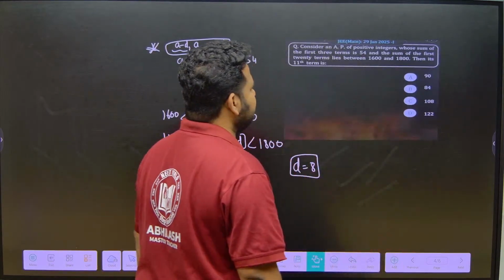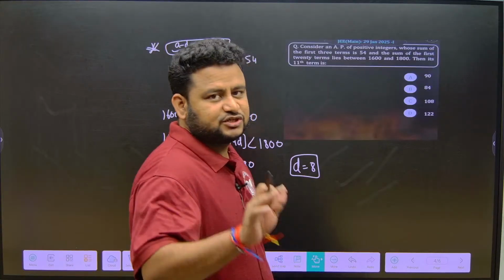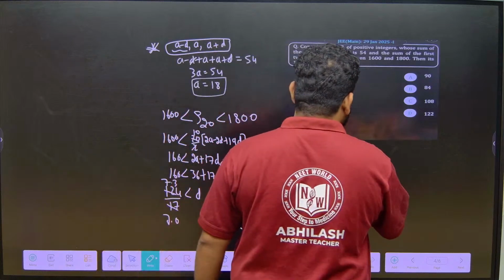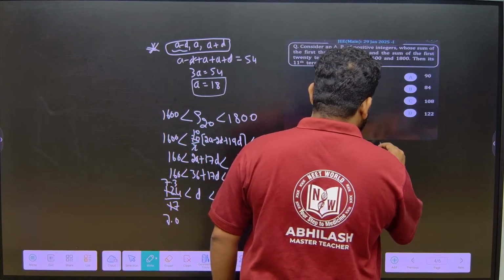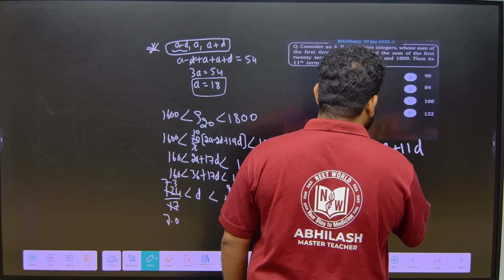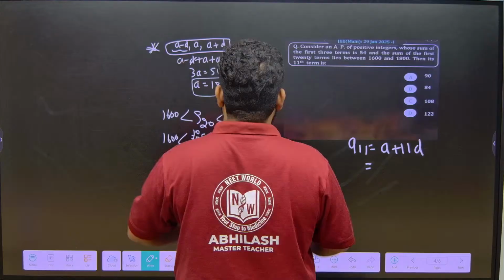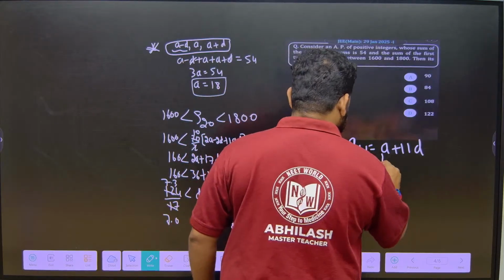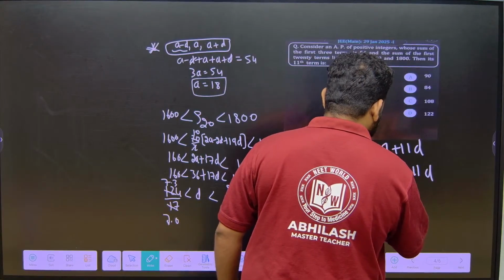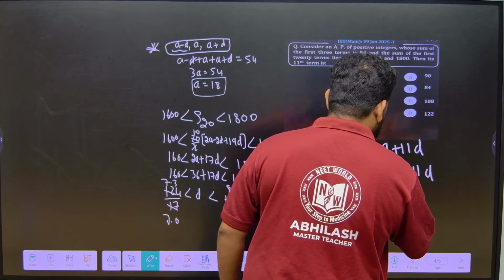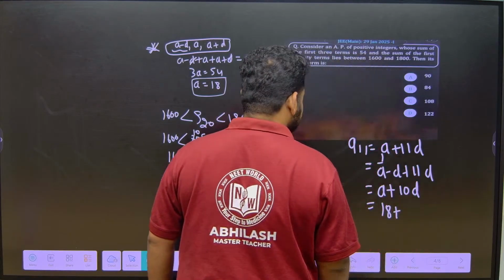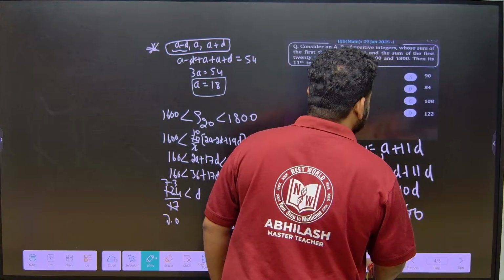Now, they are asking us to find what? They are asking us to find the 11th term. So, how to find the 11th term? 11th term means A11. A11 is equal to A plus 11D, okay. But here A is nothing but the first term, so I can write it as A minus D plus 11D. So, this will become A plus 10D, okay. A is what? 18 plus 10 into D, 10 into D is 80, okay.